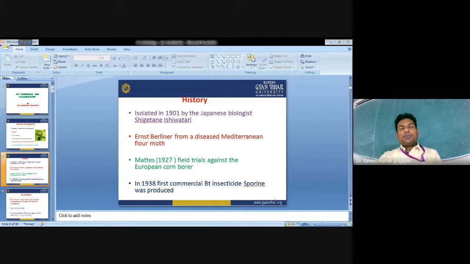This bacterium was used against the European corn borer, Ostrinia nubilalis. That is the most devastating pest in European countries, which historically has been a common and very damaging corn pest in Europe. This initiated the development of the first commercial Bt-based biopesticides against the European corn borer. The first commercial Bt-based biopesticide was Sporeine, which was introduced in 1938 in France.